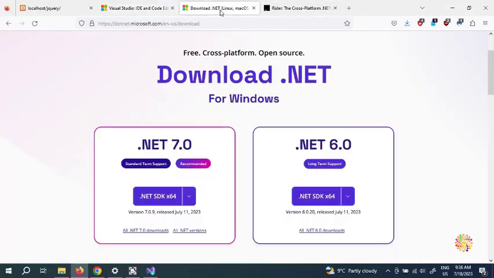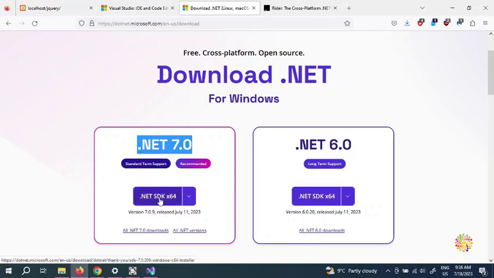But if you want to do serious programming, you need to install this .NET 7, because we are learning C# 11, and as we already learned, .NET 7.0 is for C# 11.